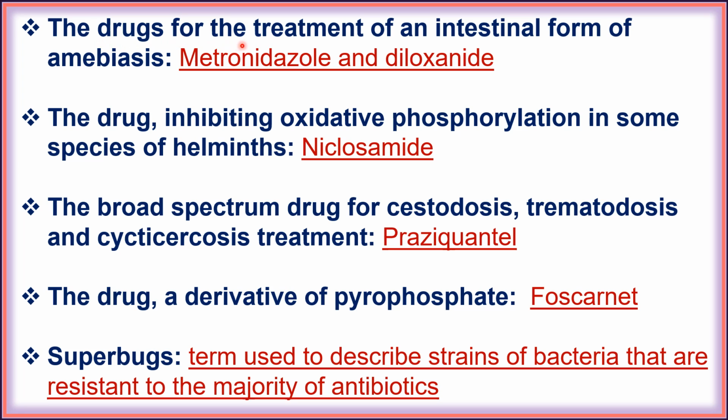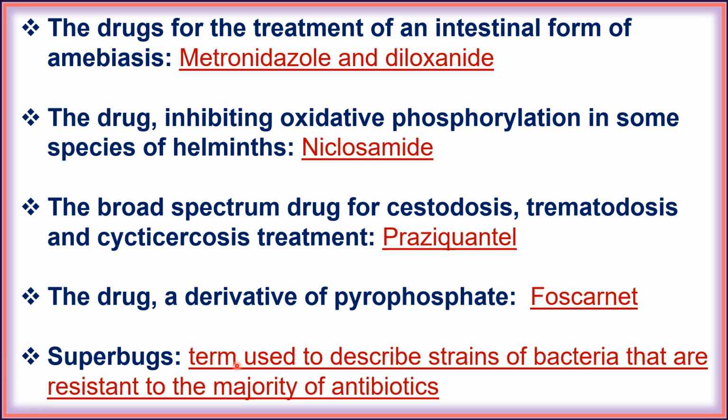Next, the drugs for treatment of the intestinal form of amoebiasis, that is metronidazole and diloxanide. Next, the drug inhibiting oxidative phosphorylation in some species of helminths, that is niclosamide. Next, the broad spectrum drug for cystitis, trematodiasis and cysticercosis treatment is praziquantel. Next, the drug, a derivative of pyrophosphate, that is foscarnet.